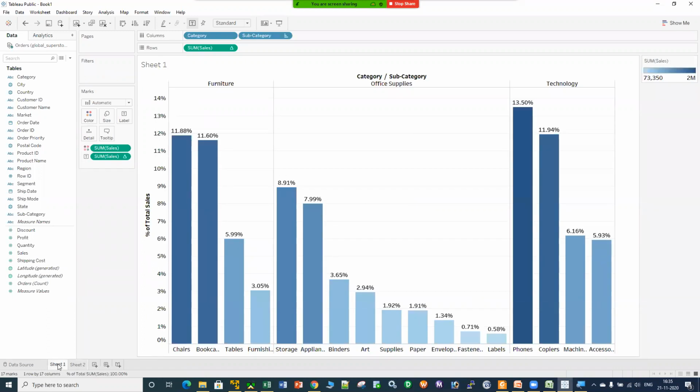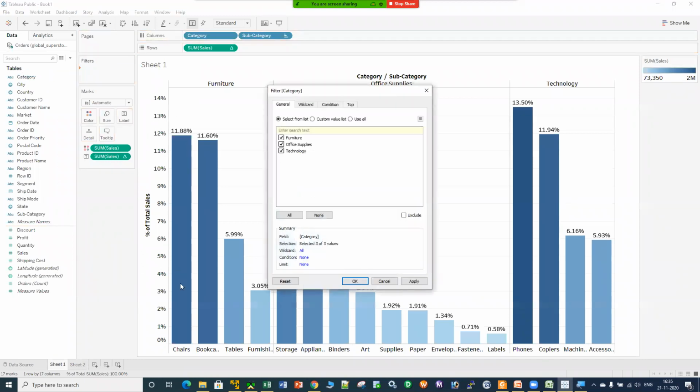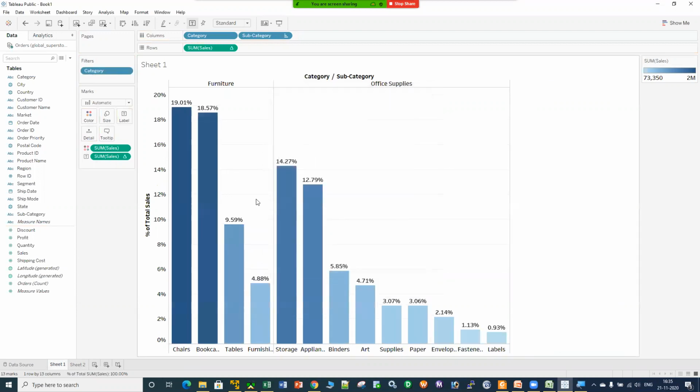Same thing can be done over here. Let me take the category and put it into the filter box. It is telling me, okay, furniture, office supplies and technology. I only want to see the data related to furniture and office supplies. Let me click on apply and click on OK. I can have the data on the basis of furniture and the office supplies, right?